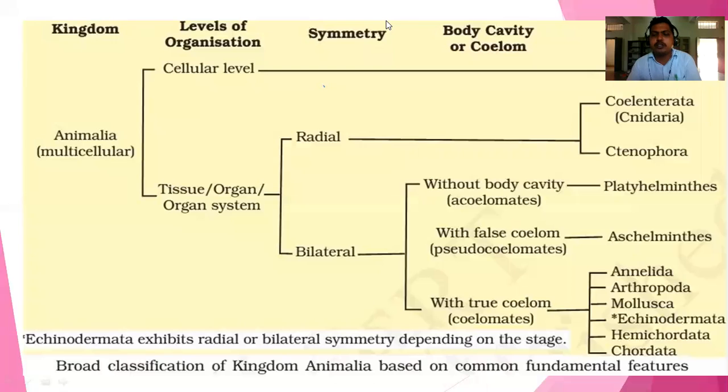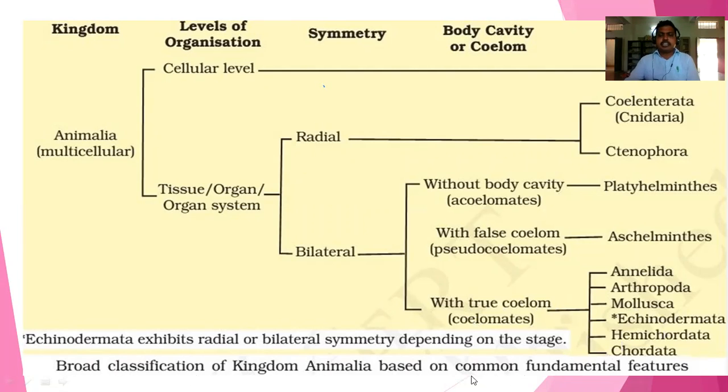True coelom or eucoelom is in phylum Annelida, Arthropoda, Mollusca, Echinodermata, Hemichordata and Chordata. These phyla belong to true coelom. Most of the major phyla are true coelomates.